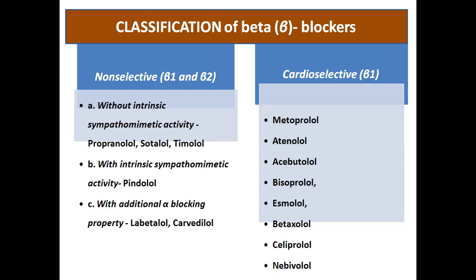With intrinsic sympathomimetic property, we have pindolol. The drugs having additional alpha blocking property are labetalol and carvedilol. In the cardioselective beta blocker group, we have metoprolol, atenolol, acebutolol, bisoprolol, esmolol, betaxolol, celiprolol, and nebivolol.